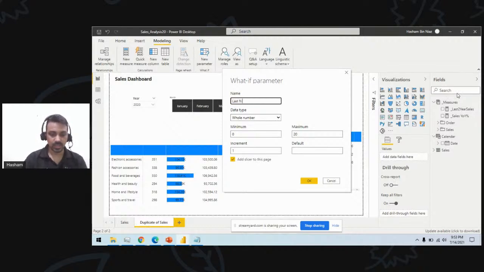Let's call it last year. If I want this one to be last year, or whichever year, it would be good. This will be a whole number.